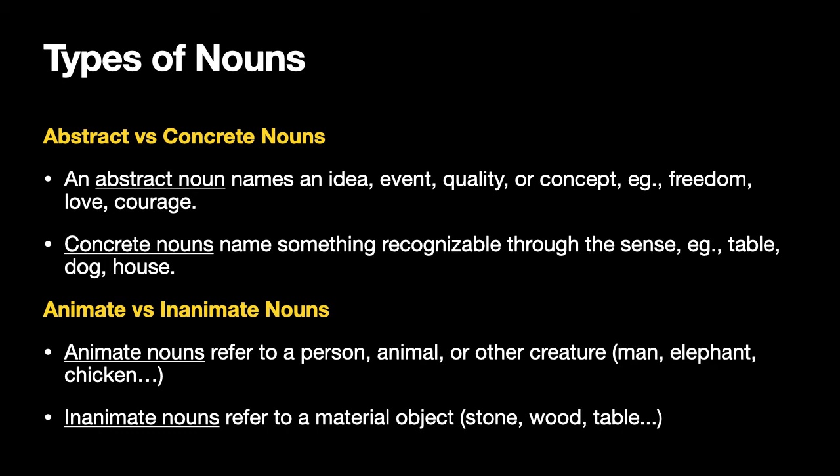Now, one thing that you can keep in mind is that some grammar books also mention a very specific type of noun called material nouns. Material nouns refer very specifically to materials like gold, silver, wood, stone, etc. In some cases, you can consider them a subcategory of concrete nouns, but in some grammar books they are considered a completely different type of noun on their own. So you can even include material nouns: gold, silver, wood, stone, marble, all those things which refer to materials.